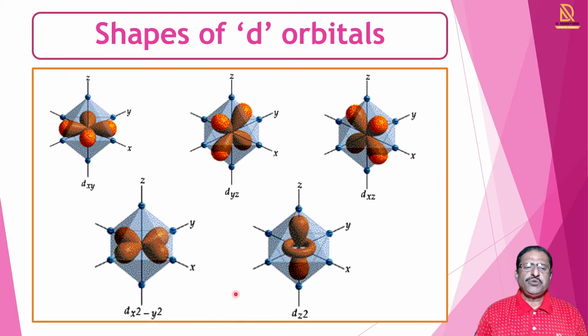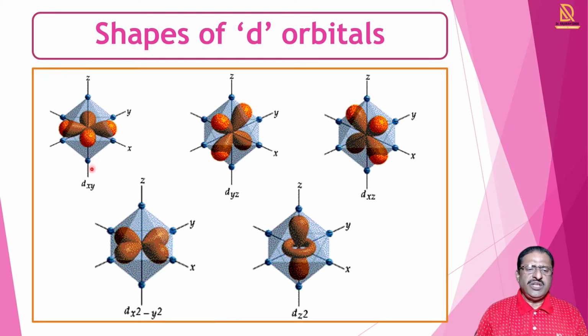Now, if we see the lobes of these d orbitals, every d orbital contains four lobes, but the orientation of those lobes is different. So what is the direction of these lobes? You see this dxy. Here we have the x axis, y axis and z axis, and in between those axes the lobes of the orbitals are present.